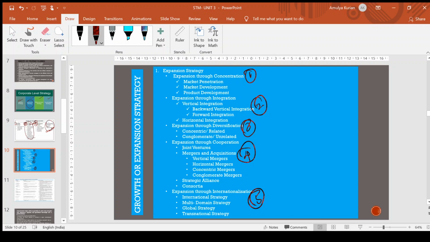So growth strategy is mainly divided into five: through concentration, through integration, through diversification, through cooperation, and through internationalization.